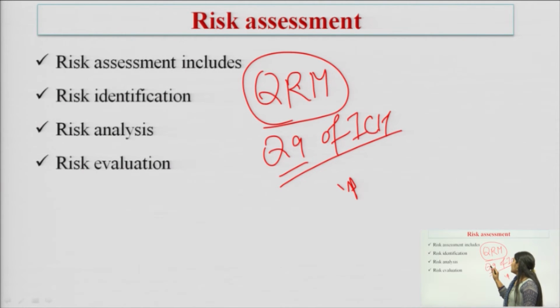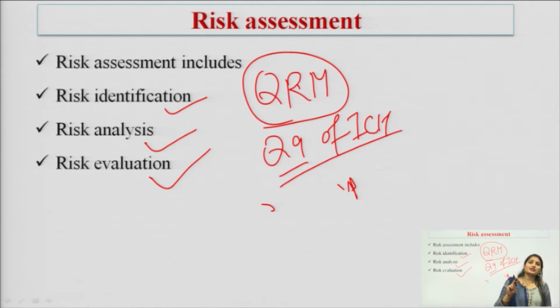ICH Q9 describes the guidelines for quality risk management, which is a systematic process that includes risk assessment, risk control, and risk review. In risk assessment, there are three steps: risk identification, risk analysis, and risk evaluation. In risk control, there are two steps: risk reduction and risk acceptance.